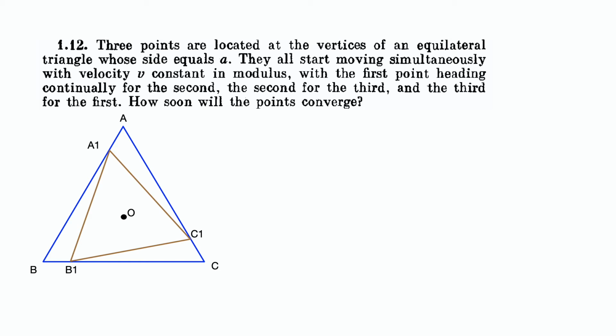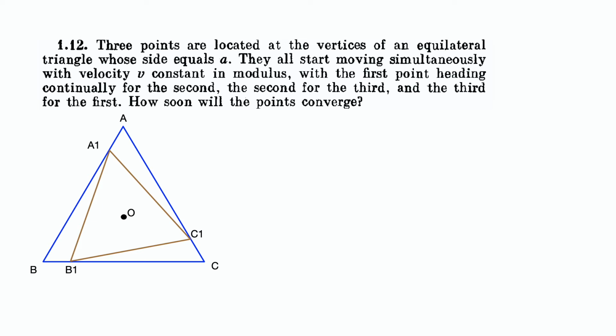Now, the point located at A1 would change direction and move towards point B1. Point B1 would change direction and move towards C1, and point C1 would change direction and move towards A1. In other words, point A1 would have its velocity vector in the direction of A1B1 and would move along line A1B1. Likewise, point B1 would have its velocity vector along line B1C1 and would move along B1C1, and point C1 would likewise move along C1A1.